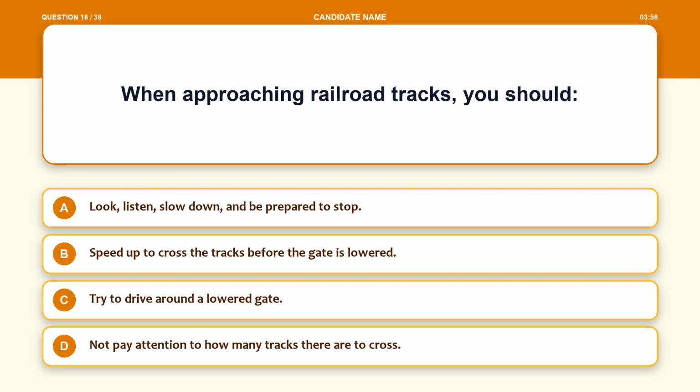Question 18. When approaching railroad tracks, you should Option A, look, listen, slow down, and be prepared to stop. Option B, speed up to cross the tracks before the gate is lowered. Option C, try to drive around a lowered gate. Option D, not pay attention to how many tracks there are to cross.